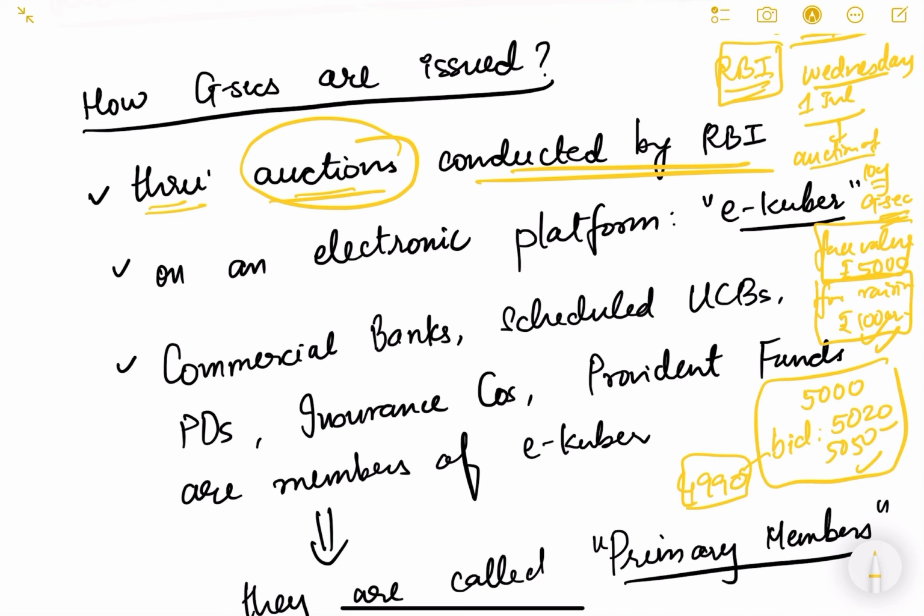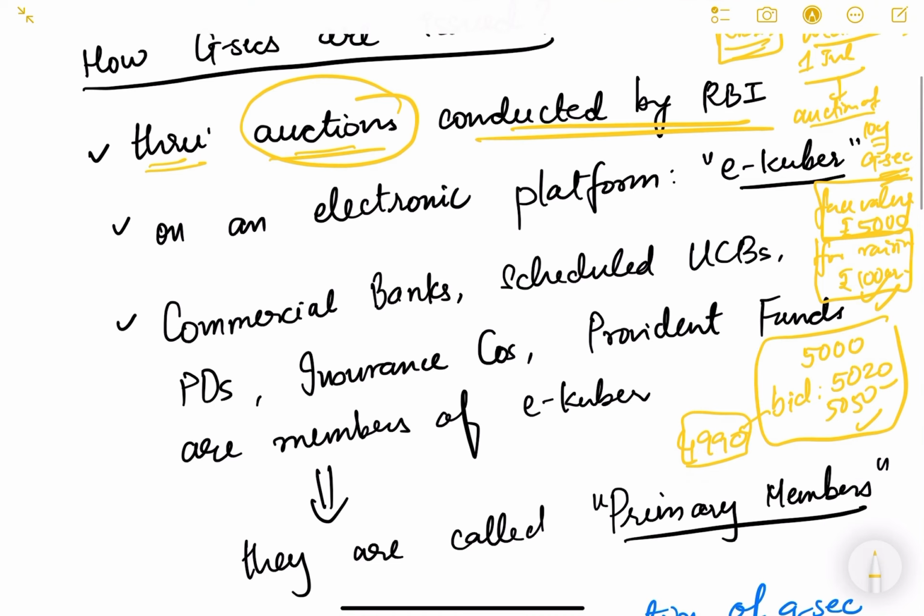So bidding will happen, auction will happen, and in the end after the successful bidding, whatever is the highest average price, that will be declared as the cutoff price, and on that cutoff price all the securities will then be sold. This is how usually this auction process happens. We are not going into detail of how exactly the auction happens, but just remember that RBI does it through auctions.